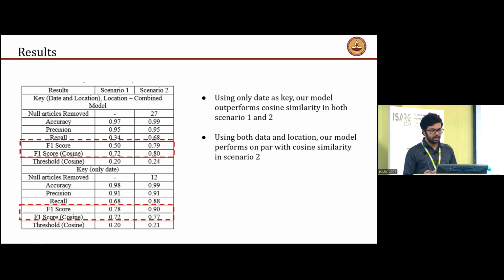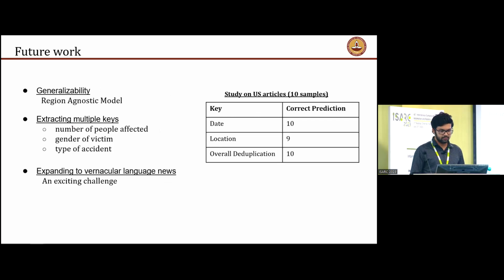However, one drawback of this is that in case multiple accidents have taken place on the same date, our model will give those as duplicates. Now, in most cases, such a number of articles is negligible. So we believe that we can use the only-date model in practical applications. But in case it's not working, we can try to look at other keys. So this is where our future work is.